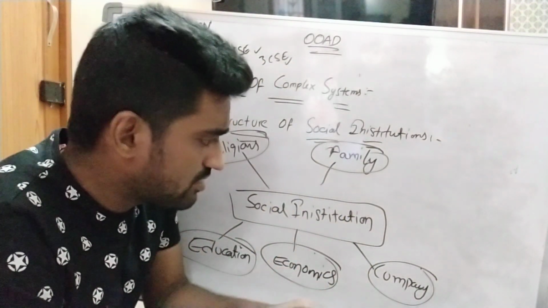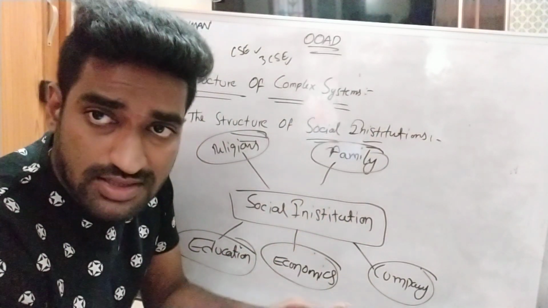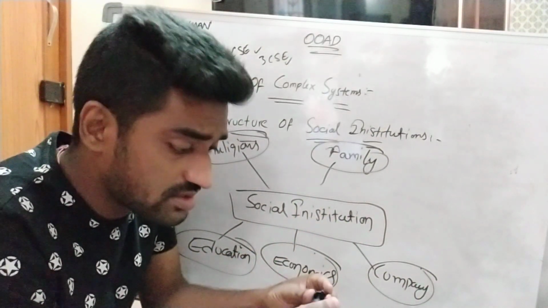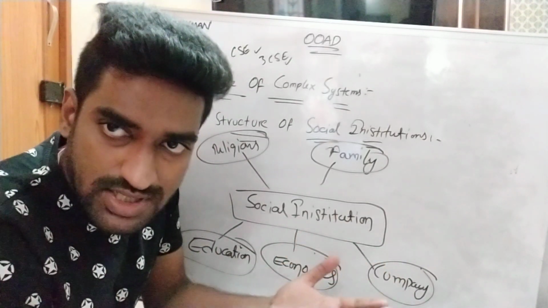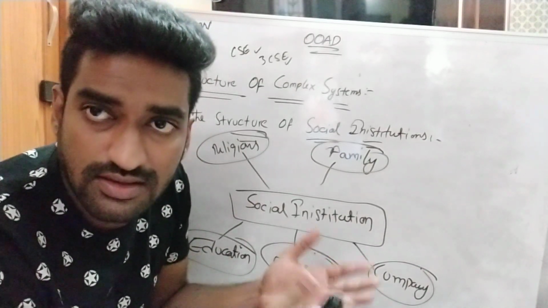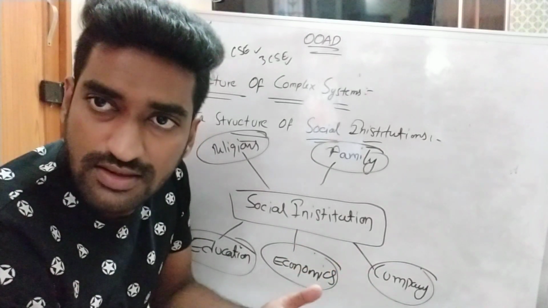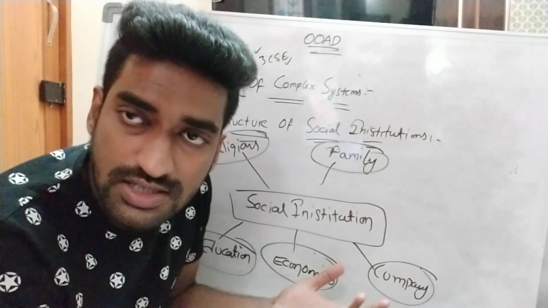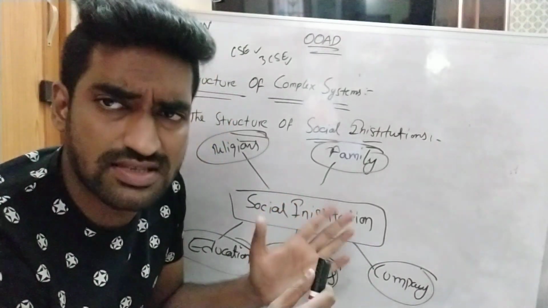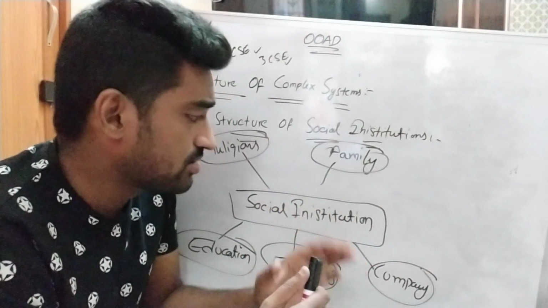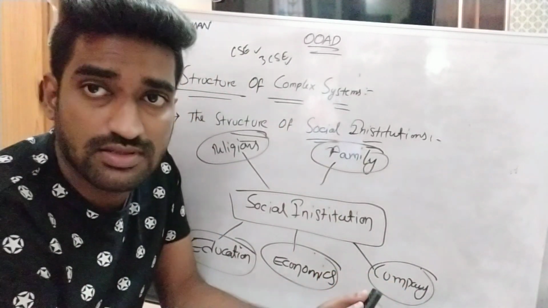What is our main motto in this class? To represent the complex system structure. In which cases is a system said to be a complex system? If a system contains more objects and more relationships, then the structure is said to be a complex system structure. If the system contains a limited number of objects and limited relationships, then that system can be considered a simple system, right? So this is about the structure of complex systems, right?